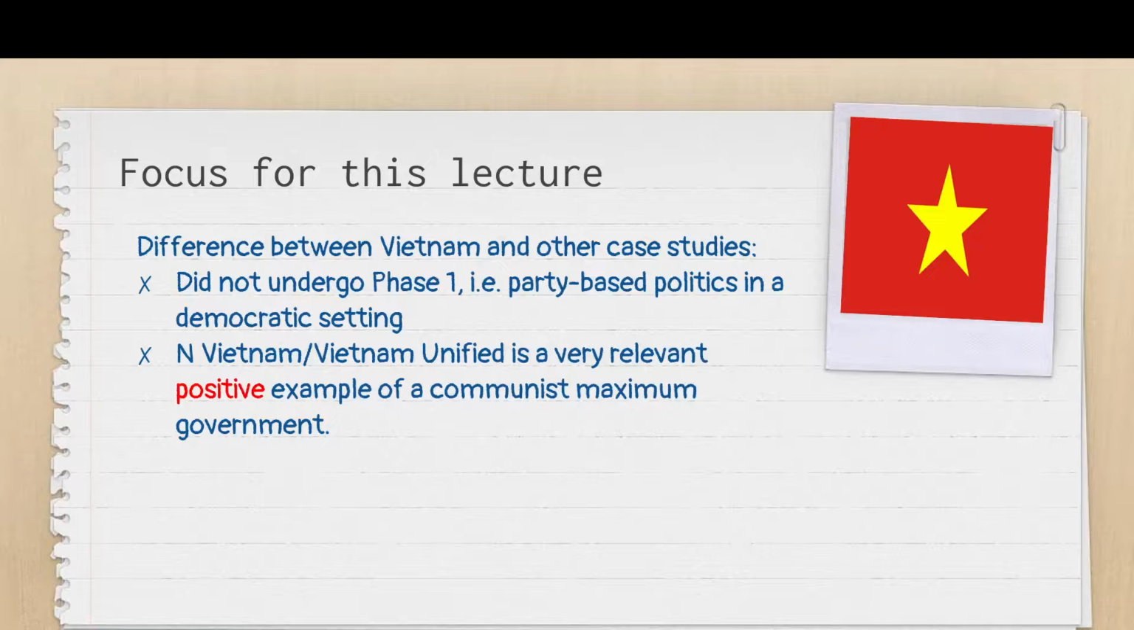And surprise, surprise, North Vietnam and later on Vietnam unified. It is a very relevant positive example of a communist maximum government. So the much feared communist government that you have learned so much about in your Paper 1 has brought about political stability in Vietnam. Let's find out how they have managed to do so, using the three criteria.